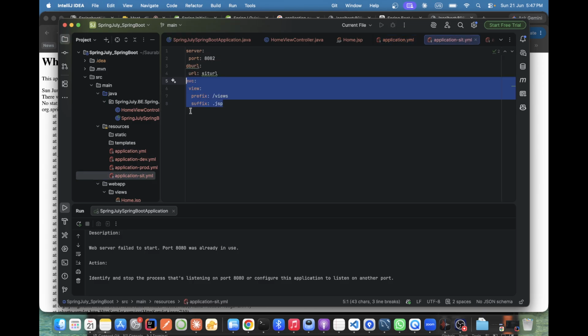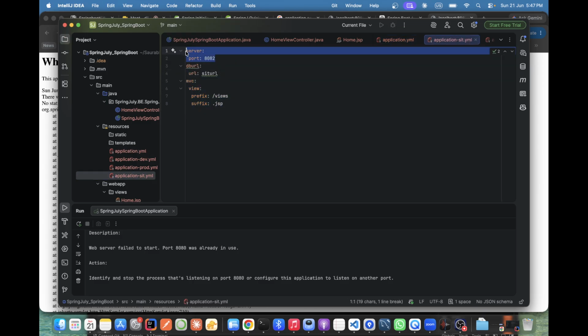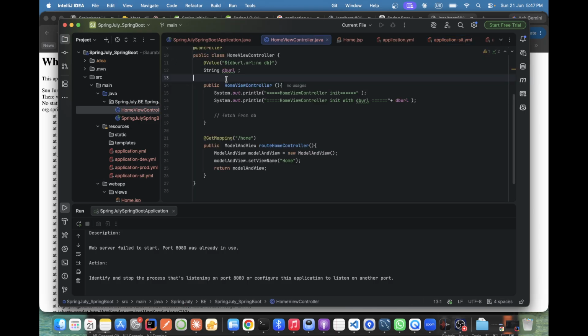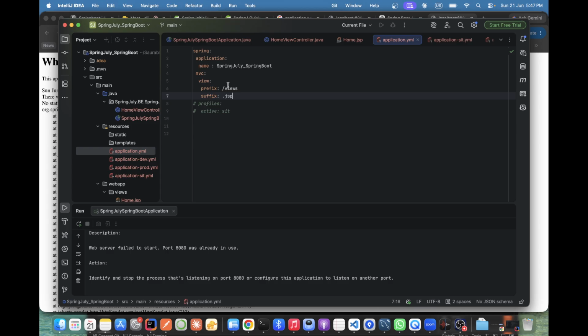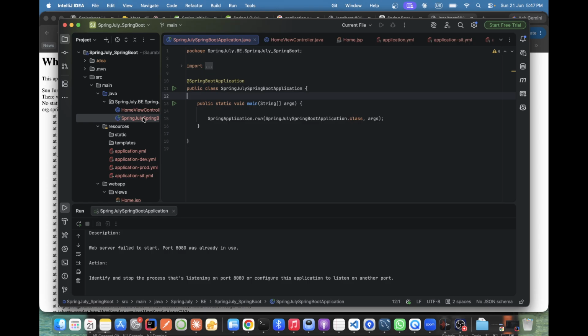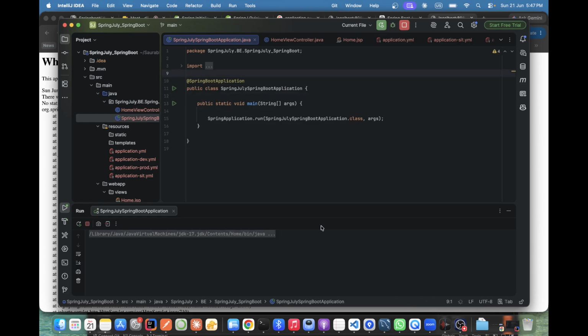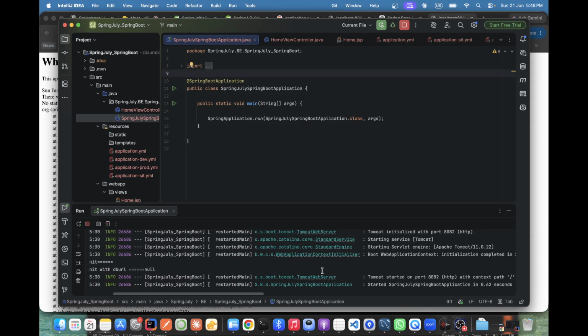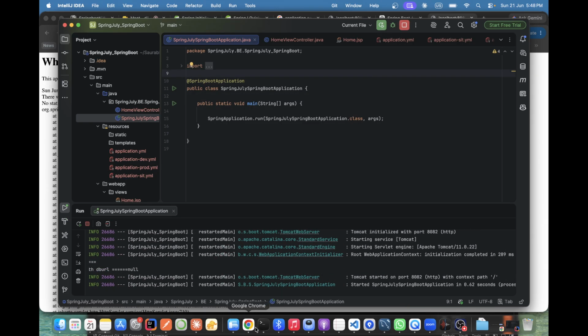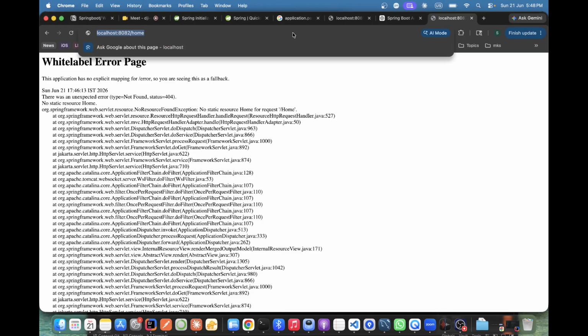Application dot port, server dot port. Correct. Running now. 8082. Still there.